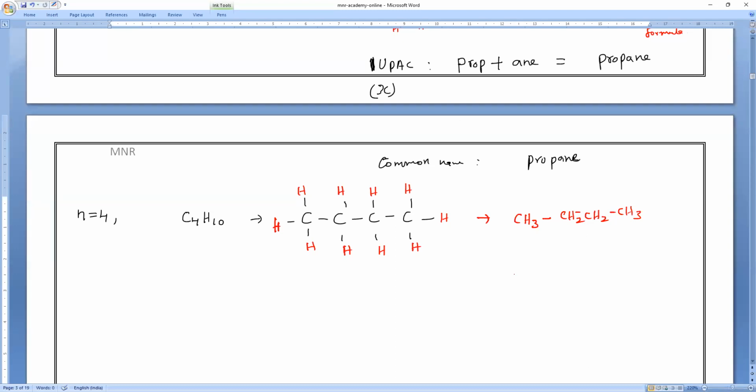So now, what is the suffix, everybody? The word root for n is equal to 4 is but, plus ane since all are single bonds. 4 carbons are there, so but plus ane. So what is the name? Butane. So all of these hydrocarbon compounds you can take as alkanes. These are the formulas you have to